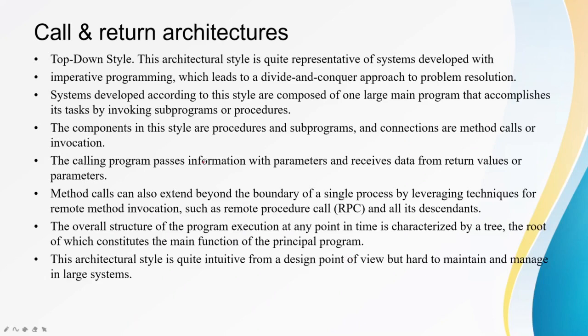Now our next type of architecture is call and return architecture. It's again a top-down style, and the architecture style is quite representative of the systems developed with imperative programming, and it leads to a divide and conquer approach. That is the main point here: top-down style is implemented with a divide and conquer approach. Systems developed according to this style are composed of one large main program, and it accomplishes its tasks by invoking subprograms or procedures. So subprograms and procedures are invoked by one large main program.